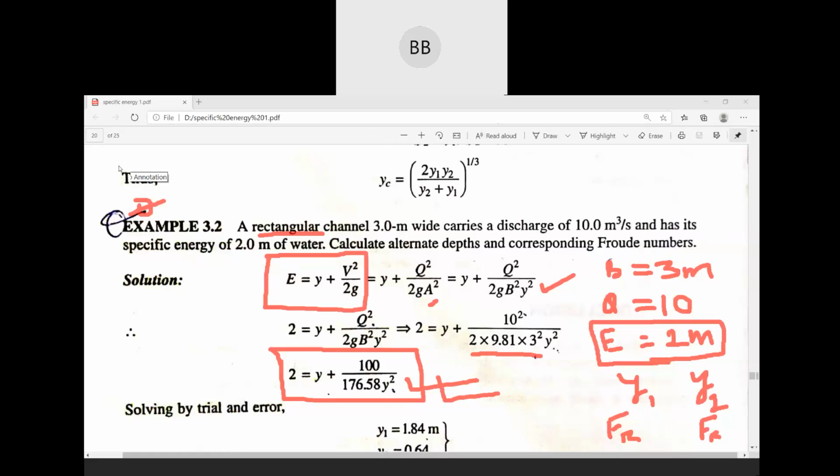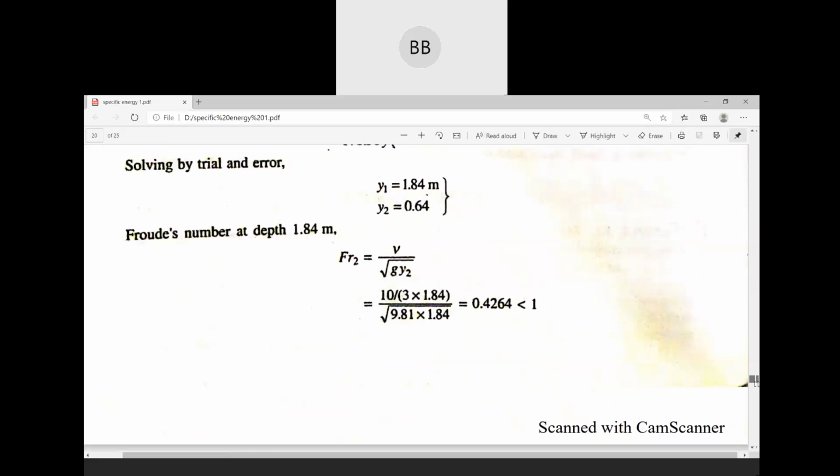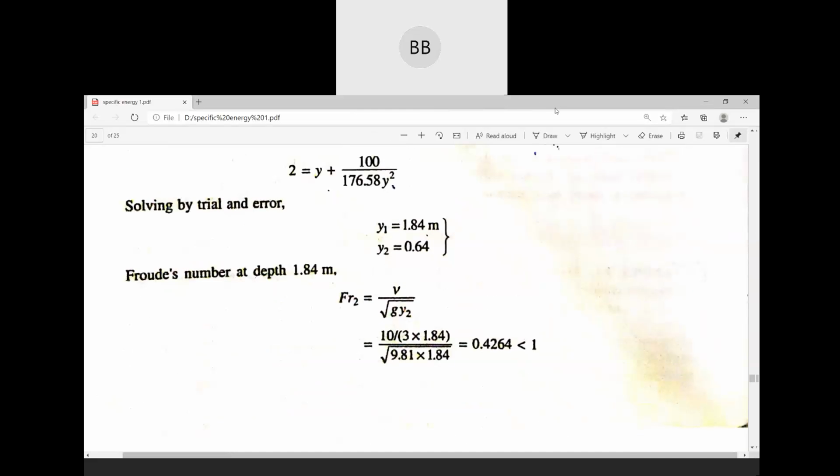Use your calculator and find out the y value, and you are getting a value of 1.84. Solve this equation and see if you are getting this value or not.